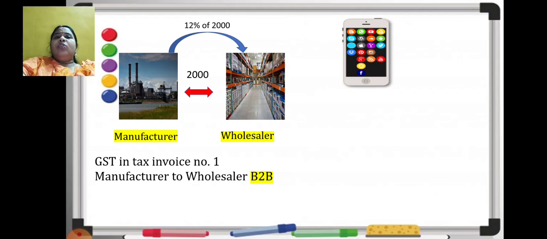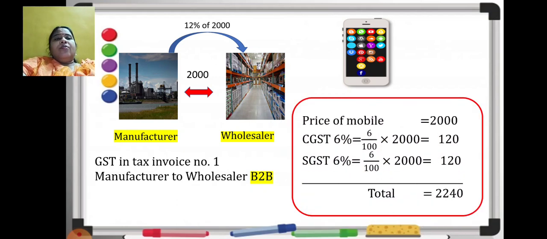Now, how to do the calculation? See, for the wholesaler, the price of the mobile was rupees 2000, correct? Now he has to pay GST of 12% to the manufacturer. GST of 12% means CGST 6% and SGST 6%. That bifurcation I have not shown here; I have directly written 12% GST. But actually, CGST is 6% of what? 2000. The zeros can be cancelled. 6 twos are 12, and 0, so 120. If CGST is 120, SGST is also 120.